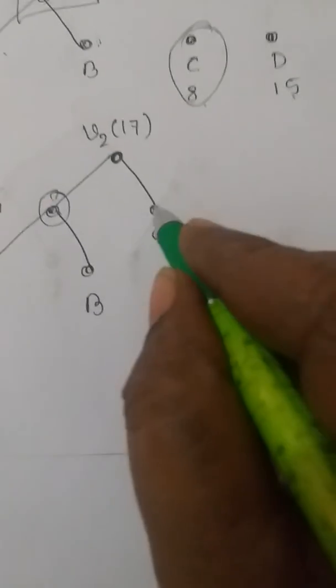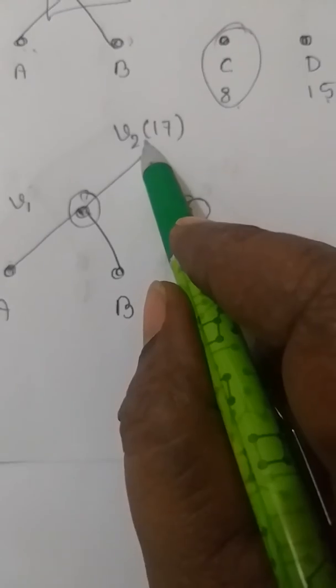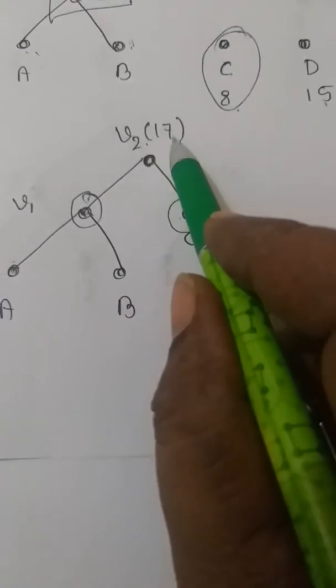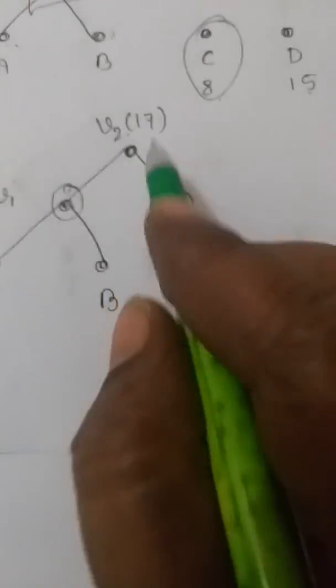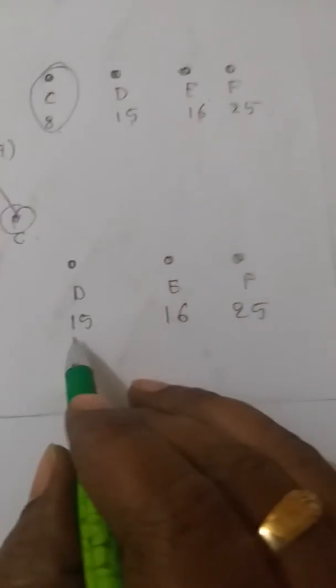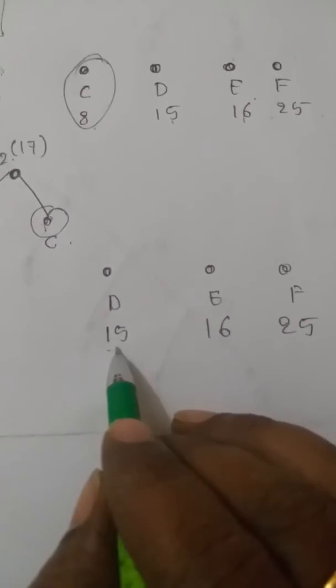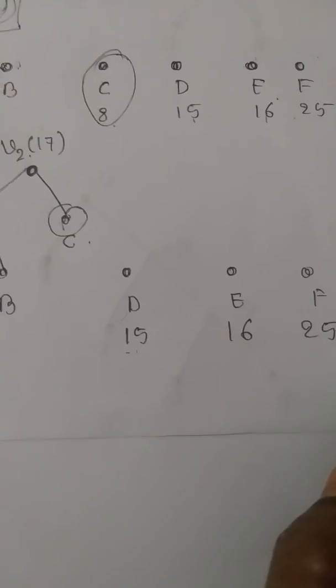So in the next step, we have done the same. See, here V1 is there, here C is there. We are adding these two to the new vertex, we are joining those two to the new vertex V2. How I got 17? Because V1 got 9 and C got 8. So if I add that, I'm going to get 17. So remaining vertices I kept as it is. I have not disturbed anything. It is 15, 16, 25.